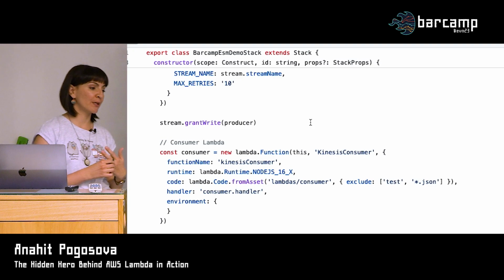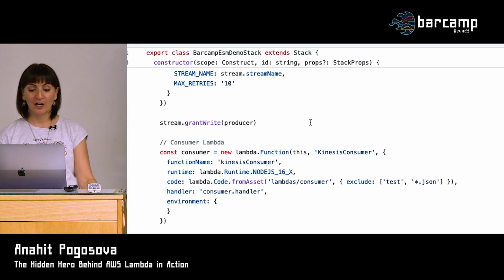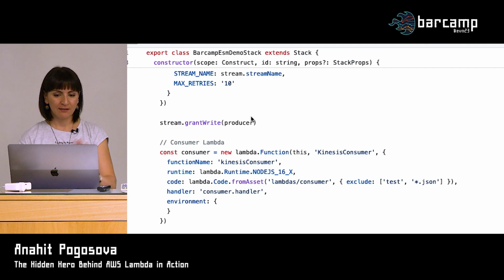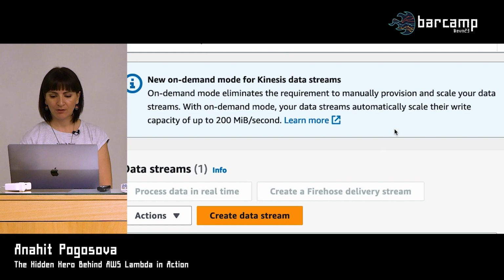And if you're familiar with, for example, CloudFormation, it would require a bit more than that. So it's pretty straightforward to work with CDK. And I have already spun those resources up. So let's go to the console and see them up and close.